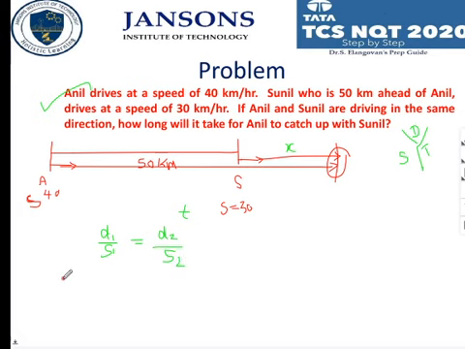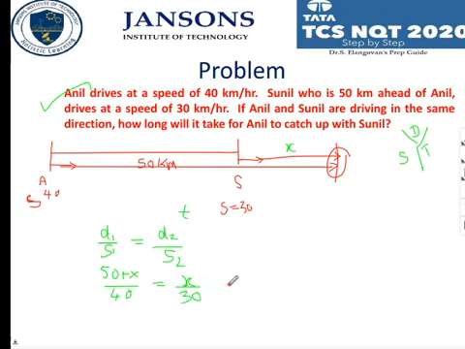So d1 by s1: what is d? Distance traveled by Anil is going to be 50 plus x, divided by the speed, 40 kilometers per hour. I hope you are following me. So this is equal to, what is distance d2? Distance traveled by Sunil is going to be x divided by 30.